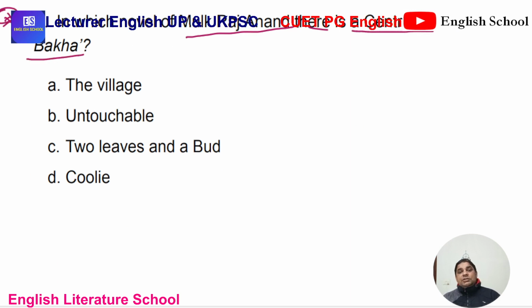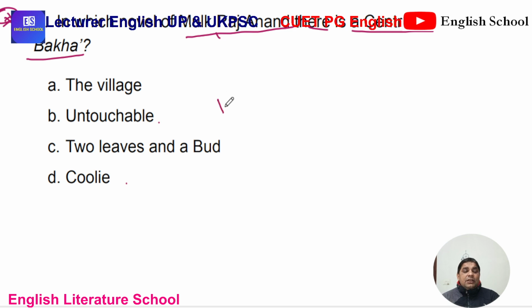I told you, some important characters, even the minor characters, are often asked in the exam, and you must prepare them. And it is only possible when you have studied a lot of theory and made notes. So Mulk Raj Anand's novels: The Village, Untouchable, Two Leaves and a Bud, Coolie. Untouchable and Coolie are the most popular novels that are studied at post-graduation level in many of the universities.